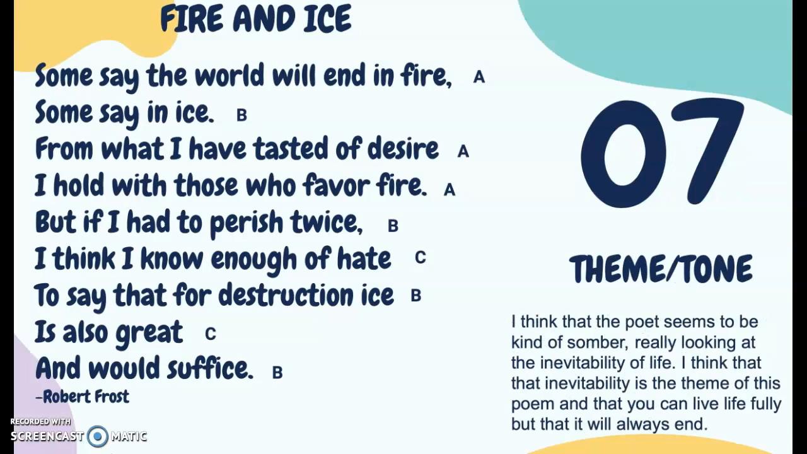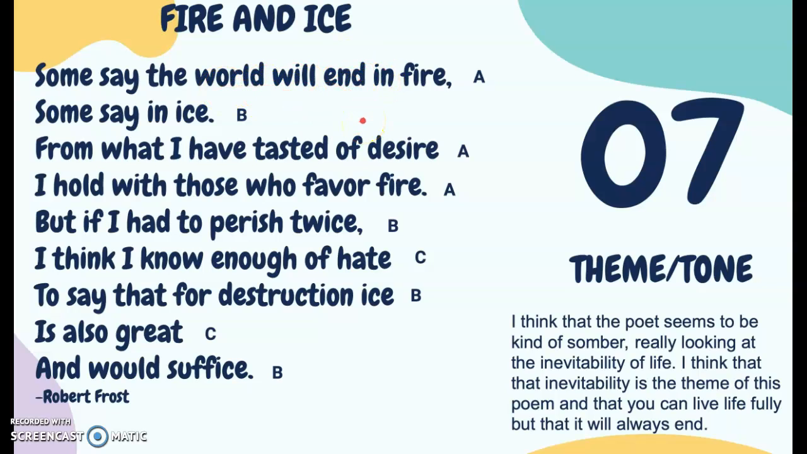So then what is the theme and tone now? What kind of emotion do you think that the author is trying to get across? What kind of message? So I think that this poem seems to be kind of somber and really looking at the inevitability of life. Like we said, he could have chosen fire and he could have chosen ice, and they would have both been great and sufficed, because people think that there are different ways that the world will end, but we all just know that the world will end.